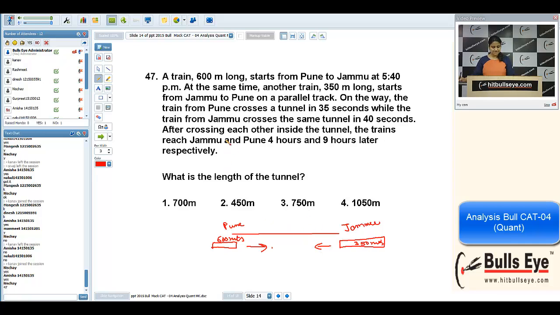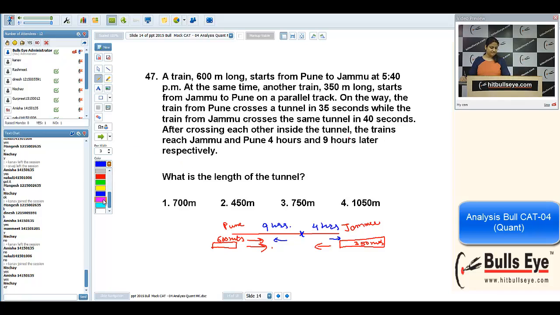And there is a last line, after crossing each other, that is the important one. After crossing each other inside the tunnel, the trains reach Jammu and Pune 4 hours and 9 hours later respectively. The train starting from Pune reaches Jammu after crossing the meeting point in 4 hours, and the other train takes 9 hours. That was the important part to calculate the speed.